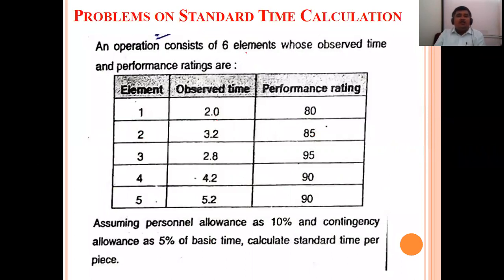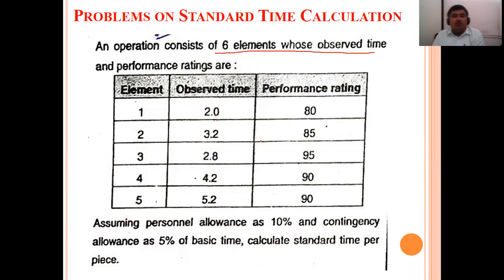An operation consists of 6 elements whose observed time and performance rating are given below. So 1, 2, 3, 4, 5, 5 elements are there, and this is their observed time and performance rating. Assuming personal allowance 10% and contingency allowance 5% of basic time, calculate the standard time for each element and the total standard time.